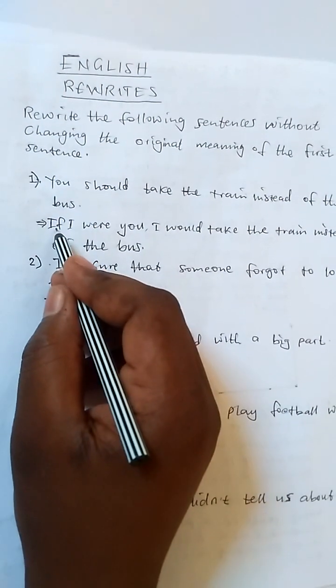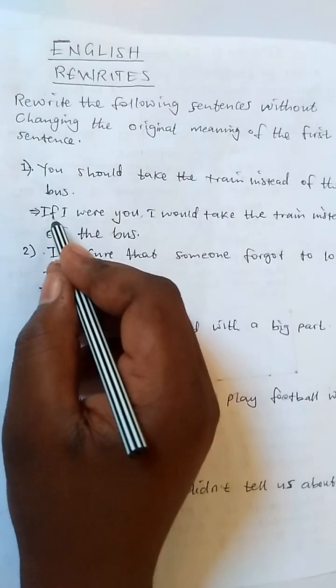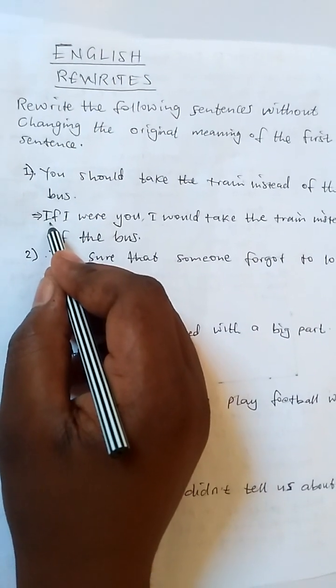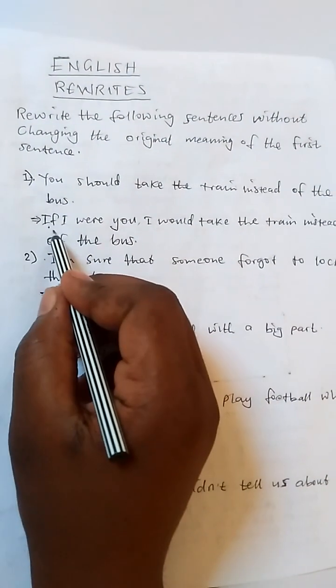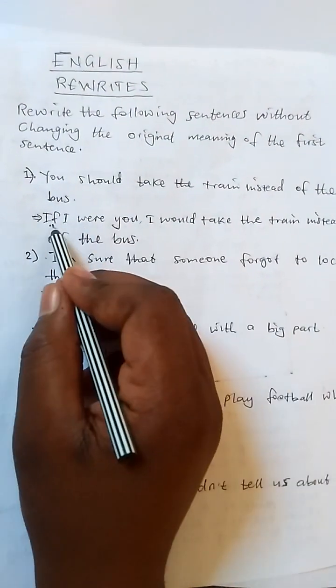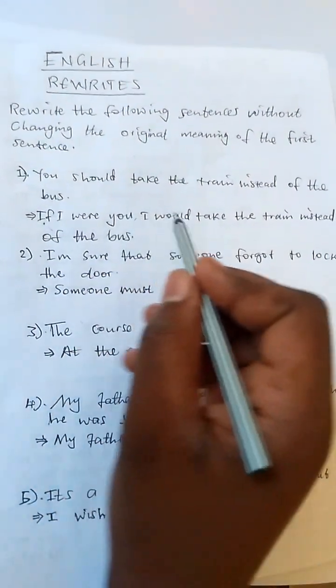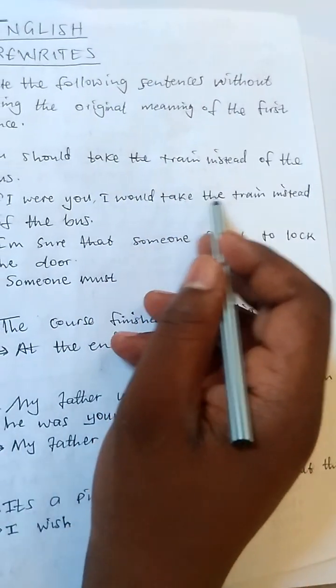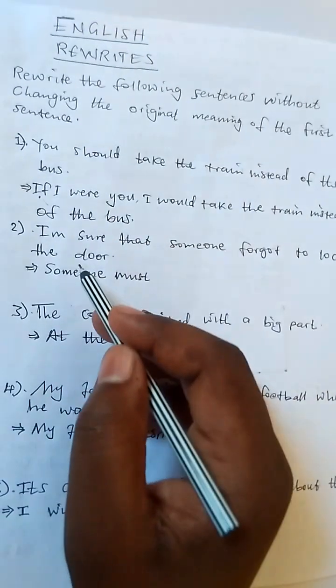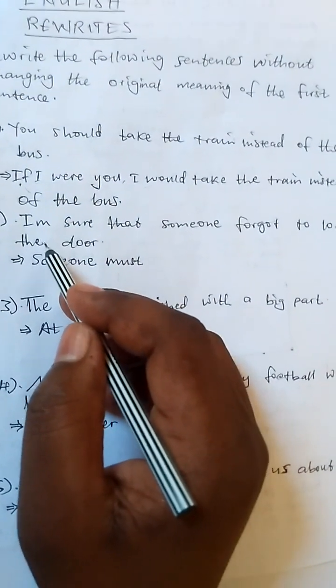But because the second sentence requests us to begin with if, the only provision of using if here is by saying I were you. If I were you, I would take the train instead of the bus.